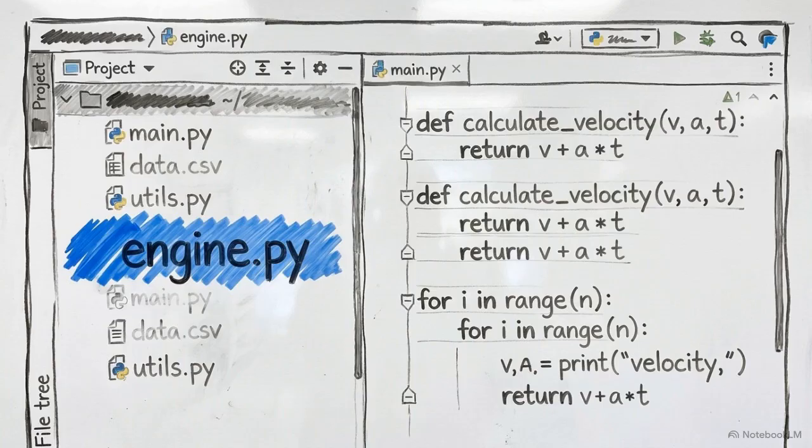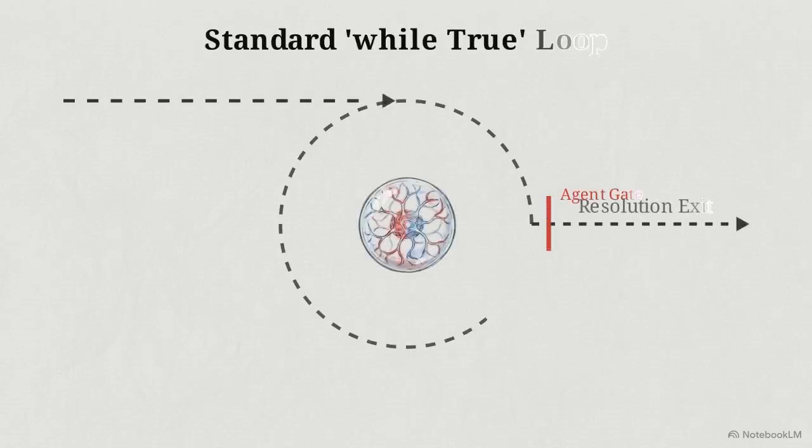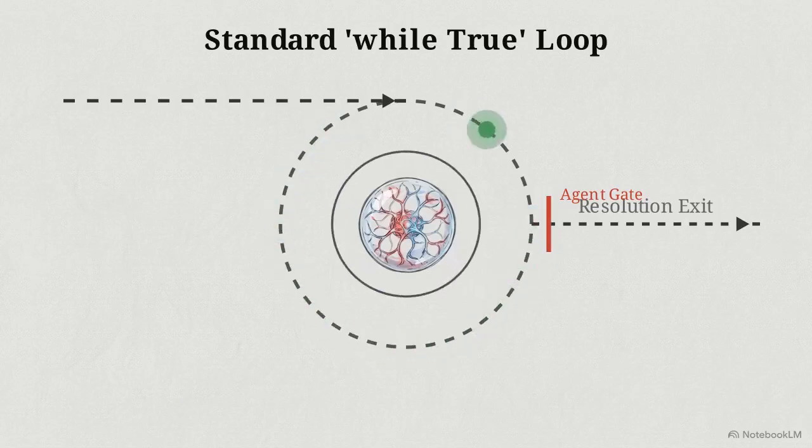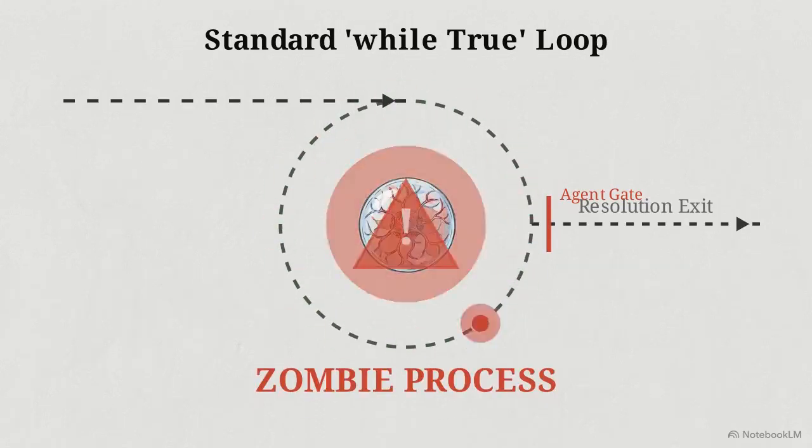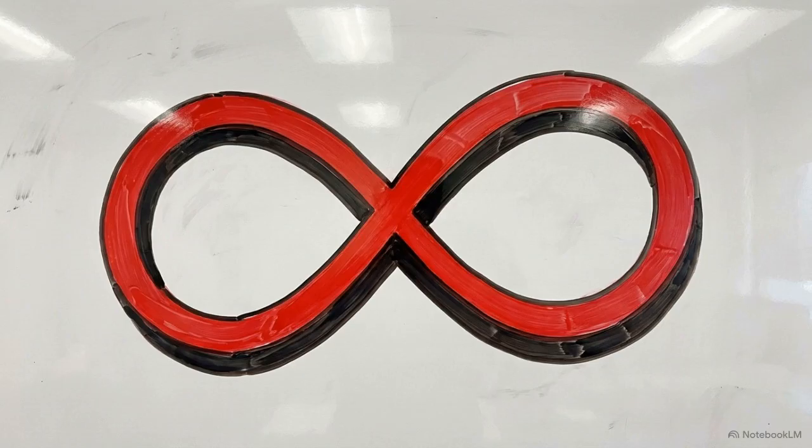The physical execution layer of this stateful architecture is built into a single Python file, engine.py. Delegating autonomy to an LLM inside a standard while-true loop is hazardous, because the loop relies on the AI's internal logic to return a resolution command. If the AI gets confused, the loop never closes.